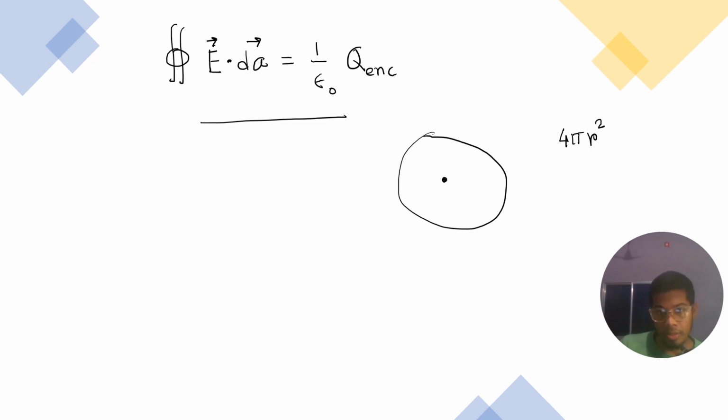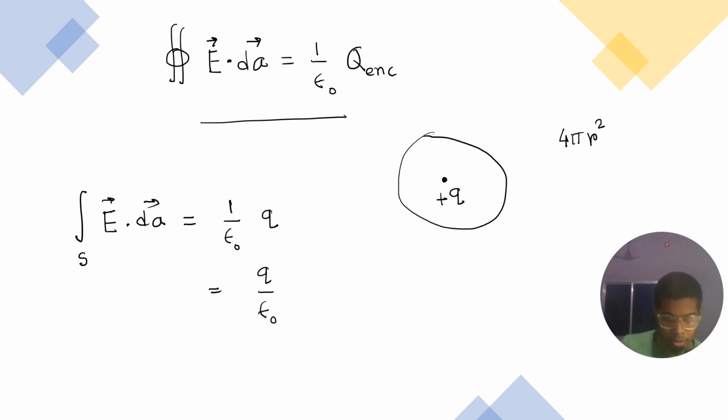So for this system, the surface integral of E dot dA is going to be 1 divided by epsilon naught times q enclosed. This is the enclosed charge q, so it will be q divided by epsilon naught. This is Gauss's law.